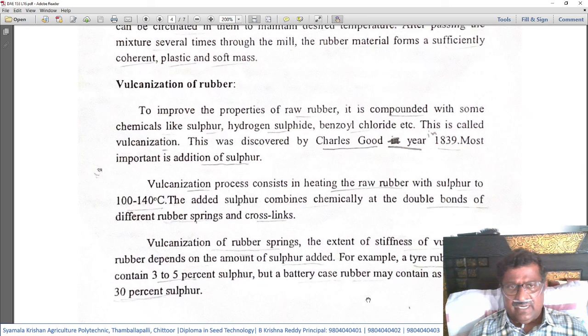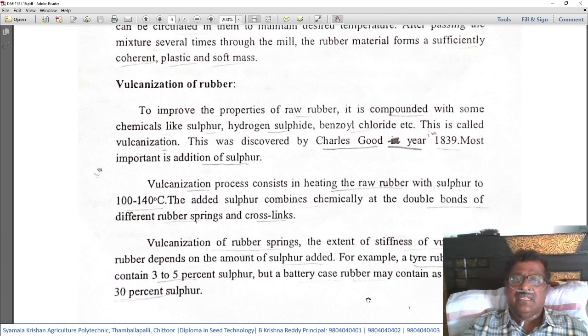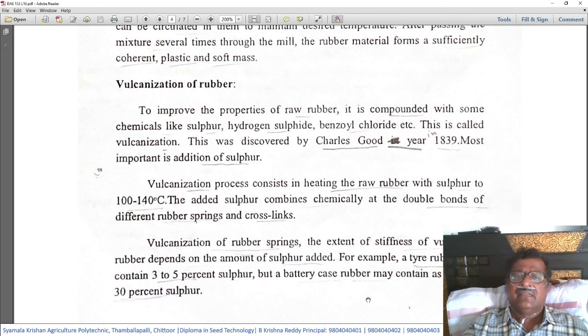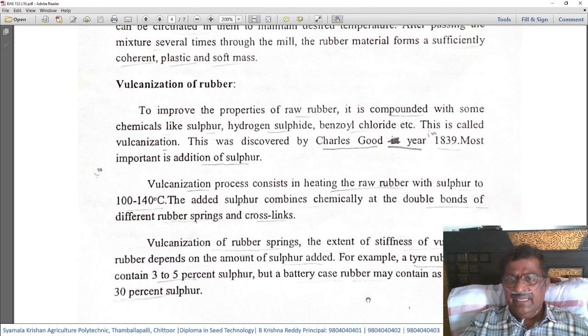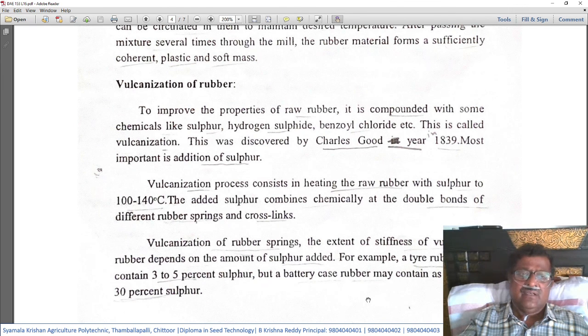This is called vulcanization. This was discovered by Charles Goodyear in 1839. So this process and the name of the scientist and the year are also important. The scientist is Charles Goodyear, and in 1839 he found out this process of vulcanization.